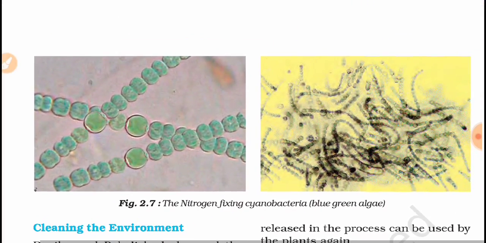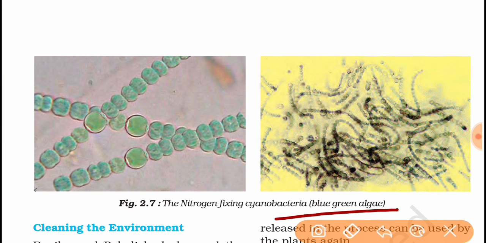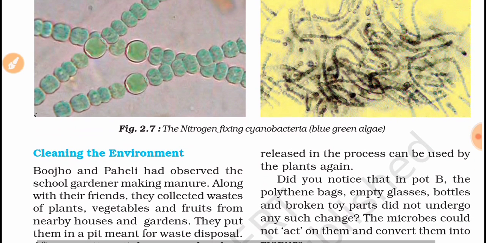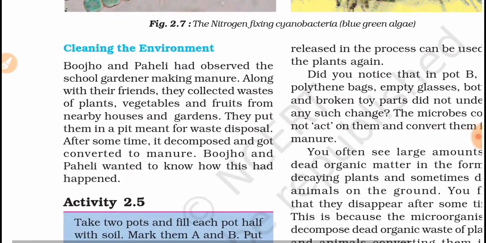So these are the nitrogen fixing cyanobacteria. These are also known as blue-green algae. Their names are Anabaena and Nostoc. The names will come in other chapters, or after that also.